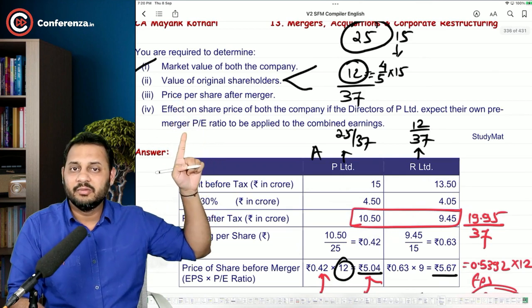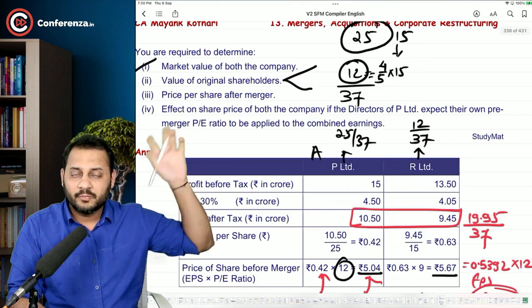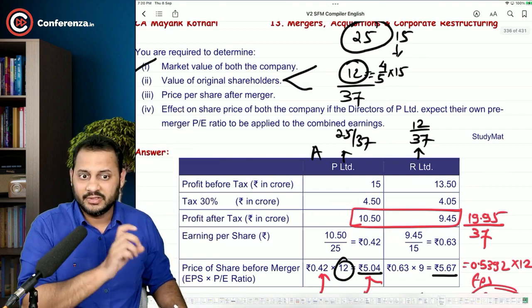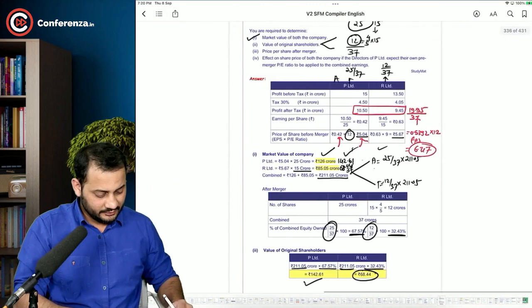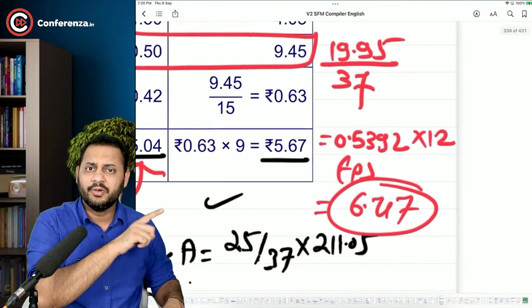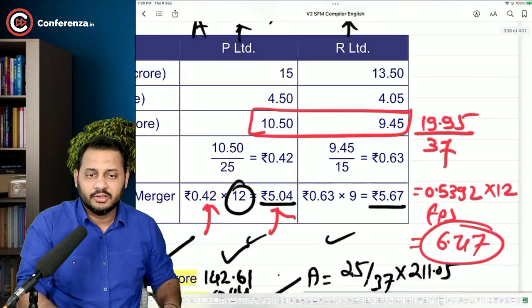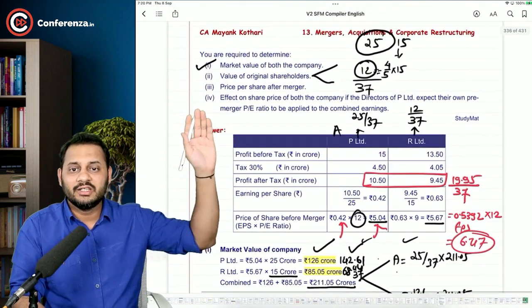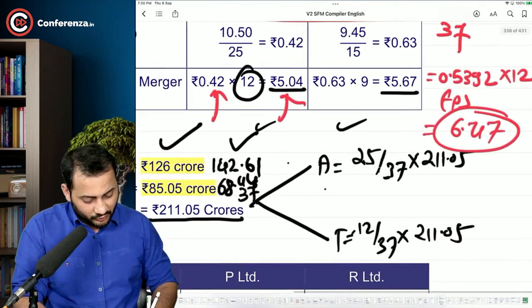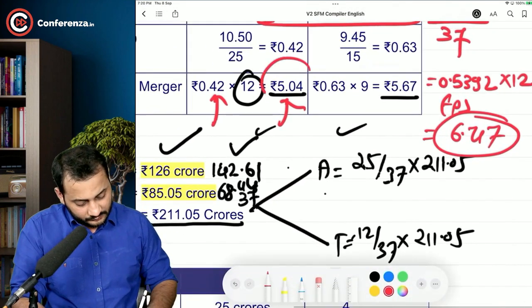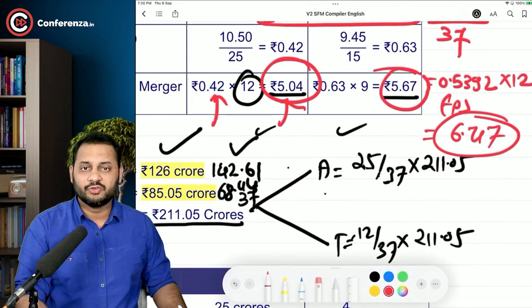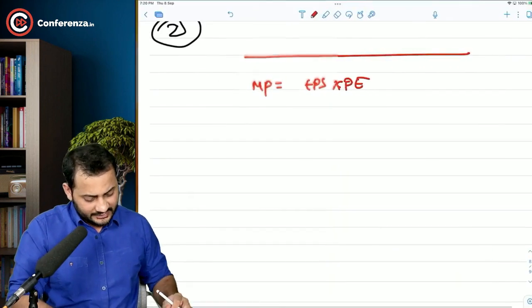We applied the pre-merger PE ratio on the combined earnings, that is EPS. See, the combined earning is 0.5392 per share or 19.95 total. Simple. Okay. So we have to calculate the effect. Effect means what happened to these prices, 5.04 and 5.67. It's very simple, sir.